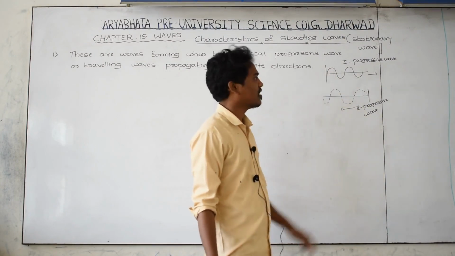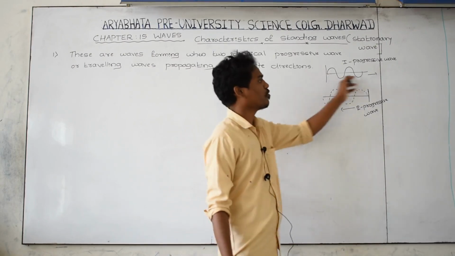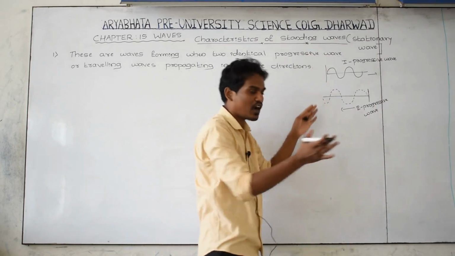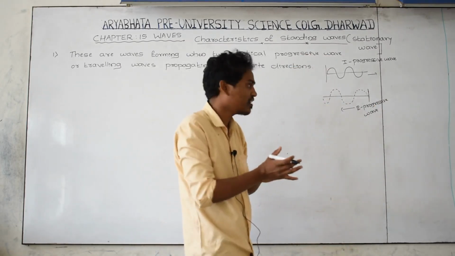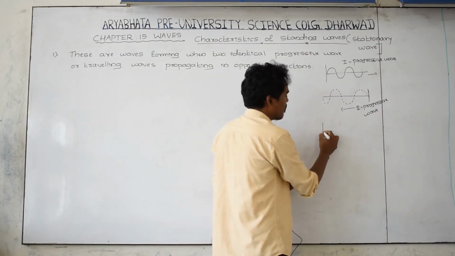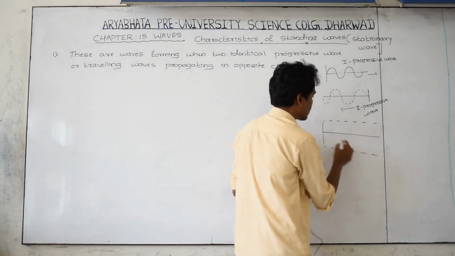Everything is the same. Then we call these waves progressive or travelling waves. One moves in positive x, the other in negative x. When these two waves are combined, we get a resultant wave pattern that is called a standing wave.